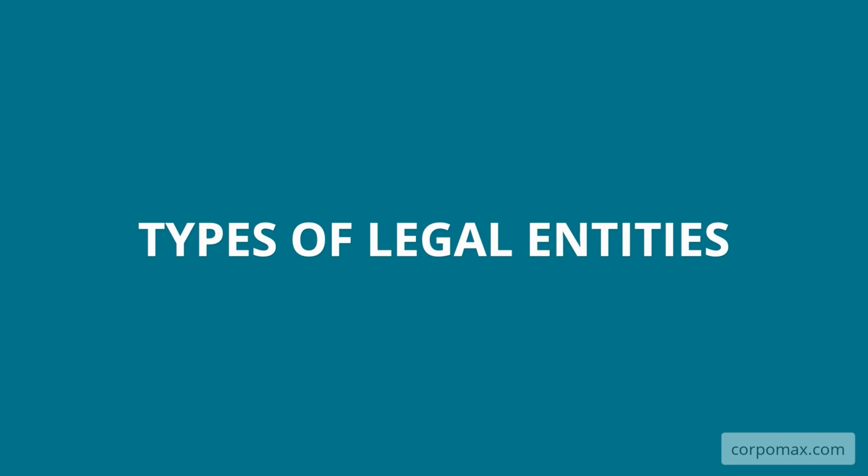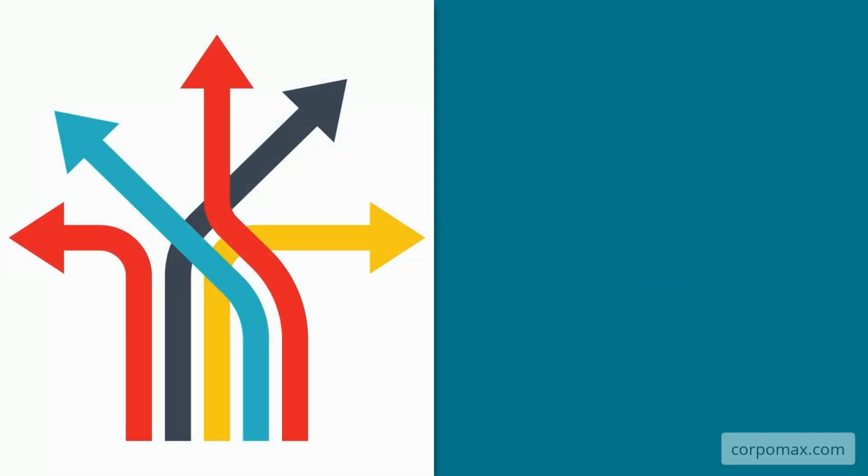The United States offers several types of legal entities through which a business can carry on activities. Among these are the following. Entity type number 1, sole proprietorship. This is the simplest type of business, which you launch under your own name or under a business name.